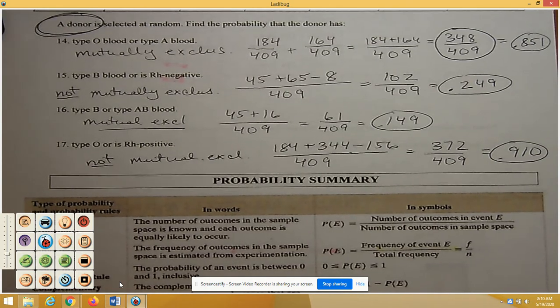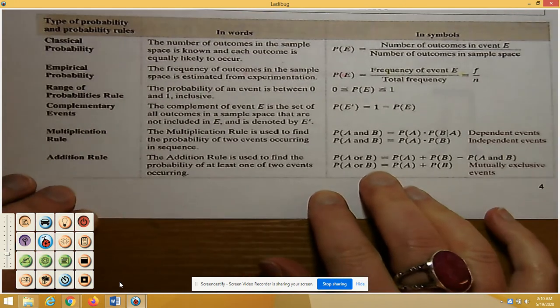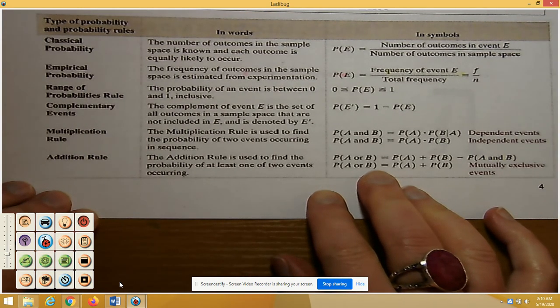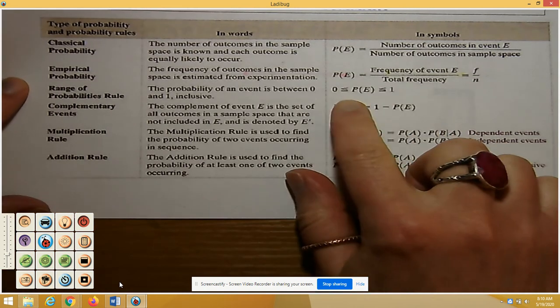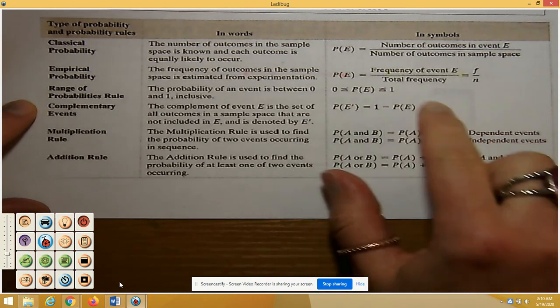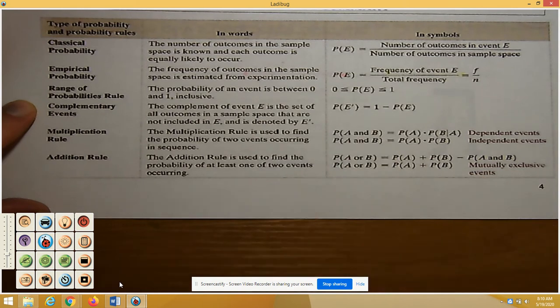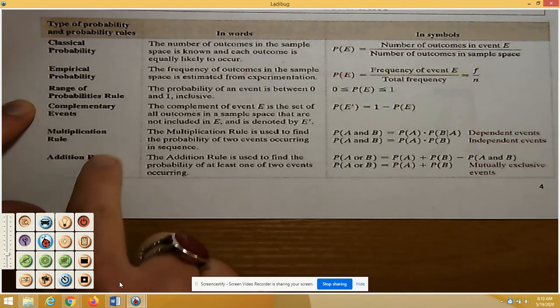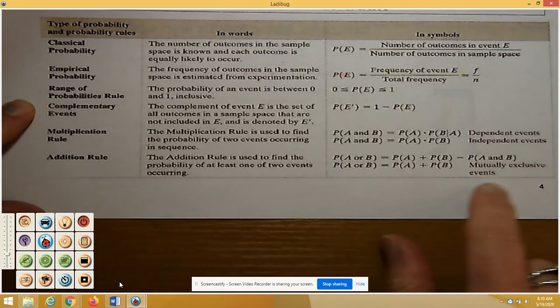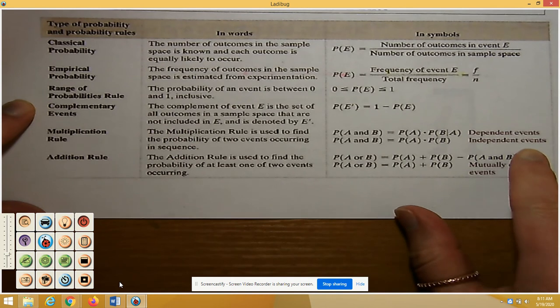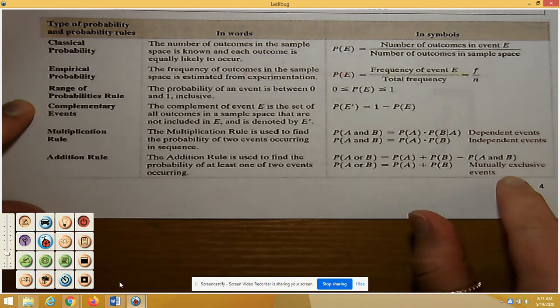All right, so that's how you would use a two-way table. And then the bottom of this note sheet is a big summary of classical and empirical probabilities, the range rule, all probabilities are between 0 and 1, the complement, we've looked at that recently, and then the multiplication rule and addition rule. And you can see the review of independent versus dependent and mutually exclusive versus non-mutually exclusive events.